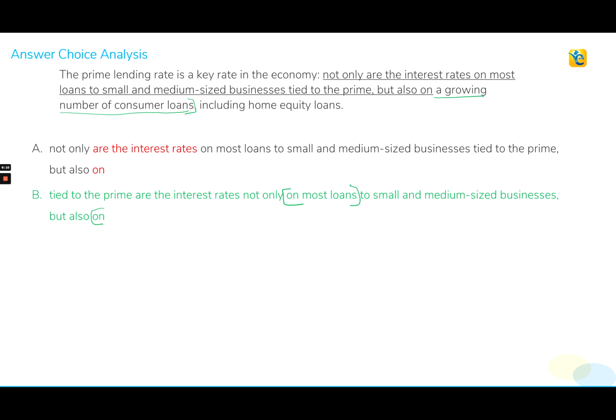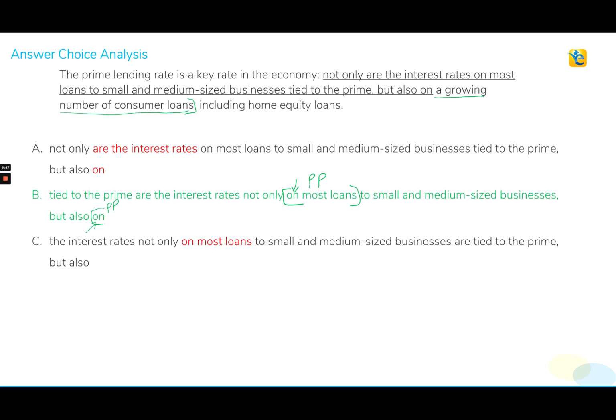So after not only, we have the prepositional phrase because it starts with the preposition on, and after but also we again have a prepositional phrase as this phrase starts with a preposition. So the meaning is absolutely clear and the grammar is perfect in choice B. So this is our correct answer choice. However, we will still take a look at the other answer choices and make sure that they are incorrect. At least we figure out the solid errors in those three answer choices.